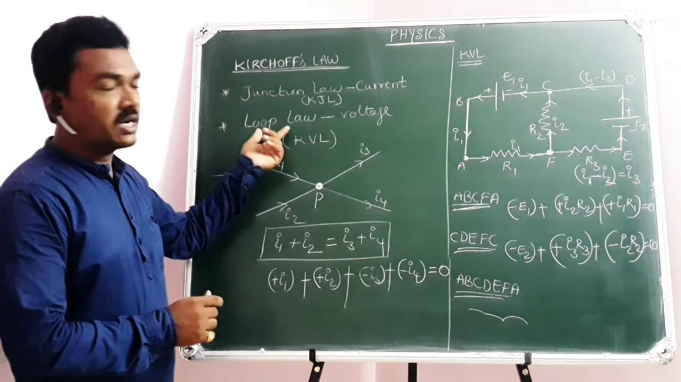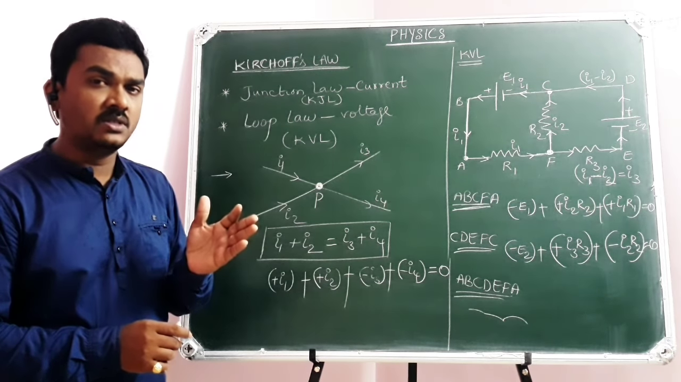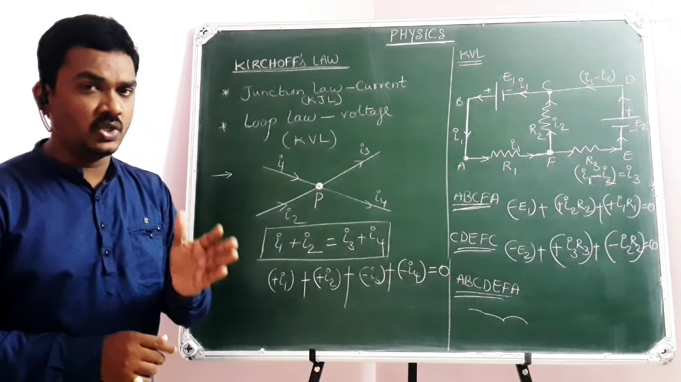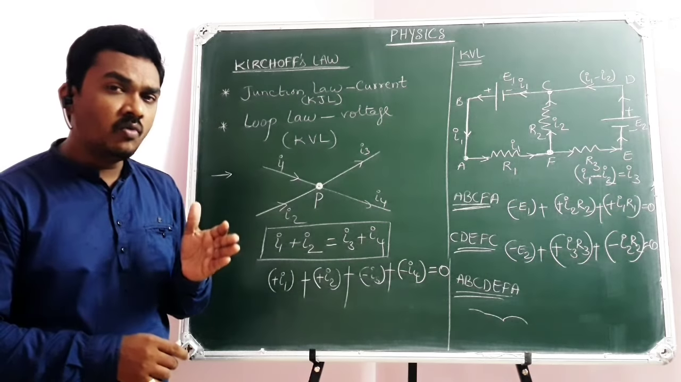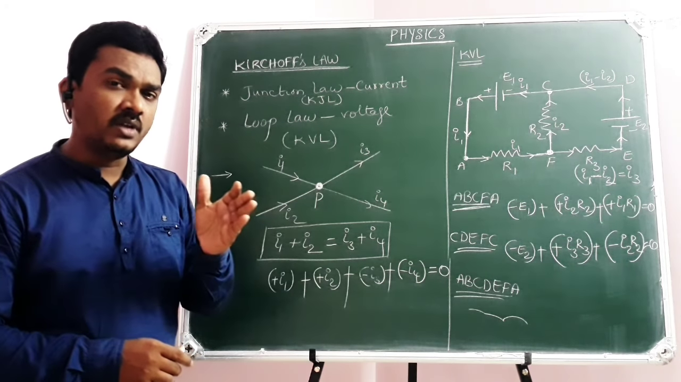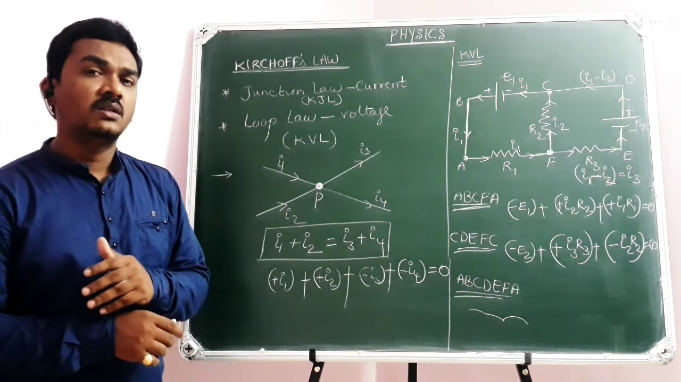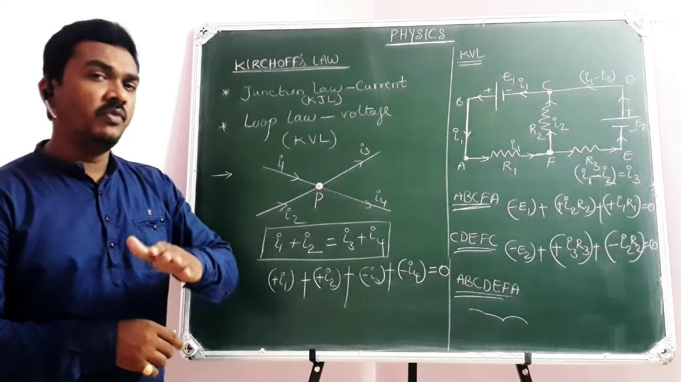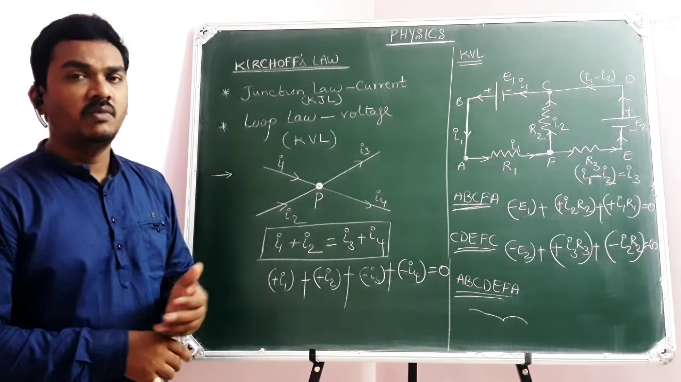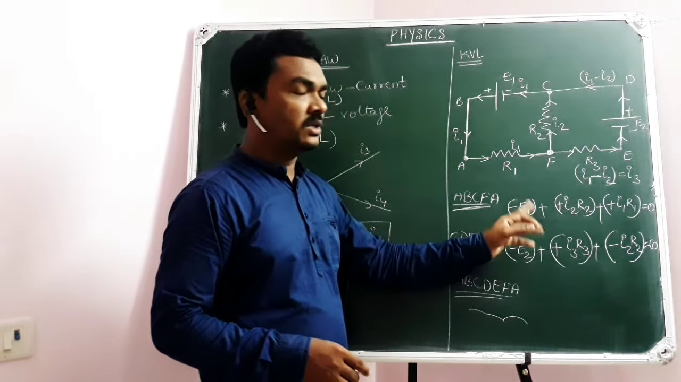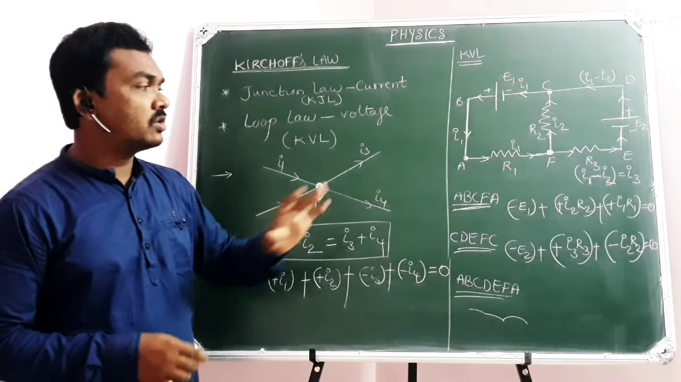So KVL, Kirchhoff voltage law, states that the algebraic sum of potential drops in a closed circuit will be 0. But while moving in the closed circuit, if we are moving in the direction of electric current, which flows from high potential to low potential, then there will be potential drop. If you are moving against current flow, low potential to high potential, that means potential rise. When there is a potential drop, it is minus. When there is a potential rise, it is plus. This is how the algebraic sum of all the potential differences in a closed loop can be taken.